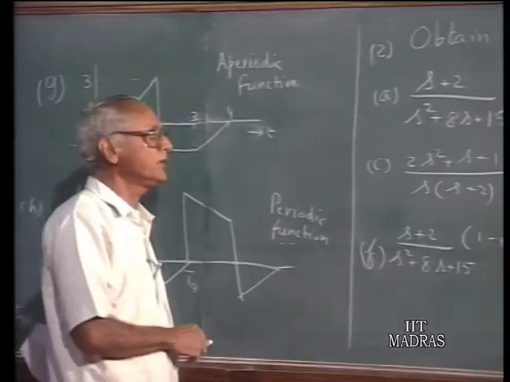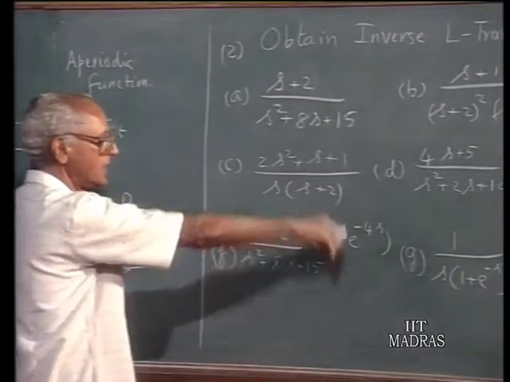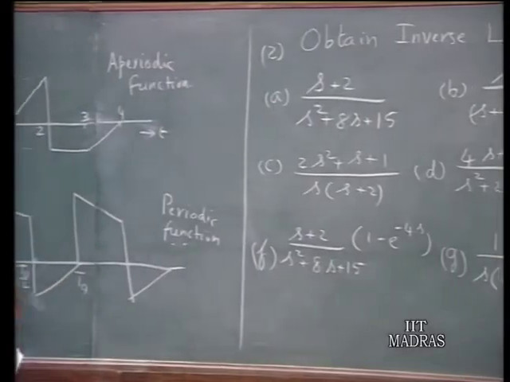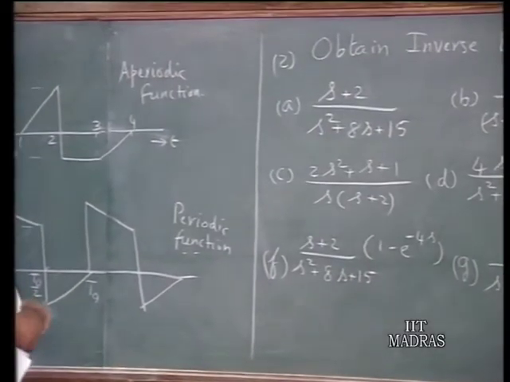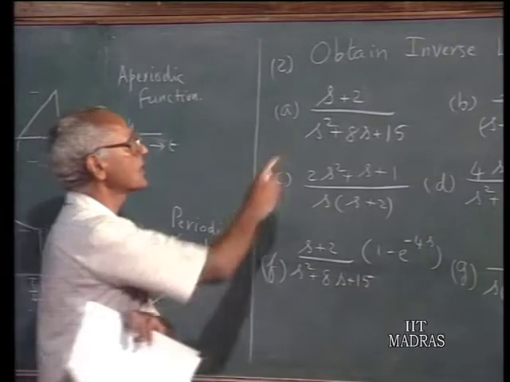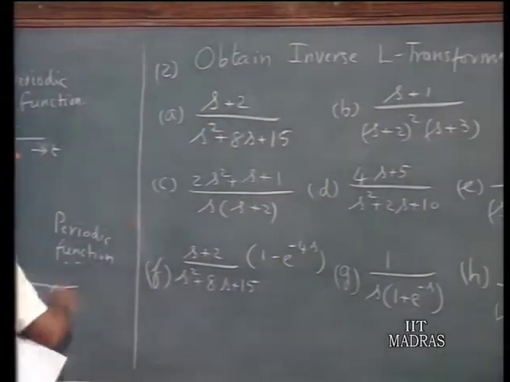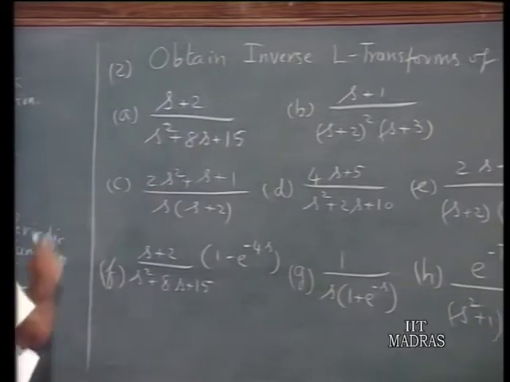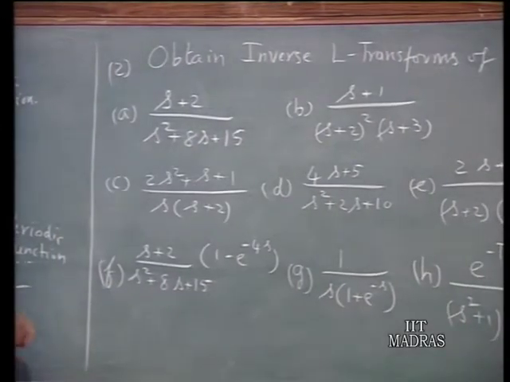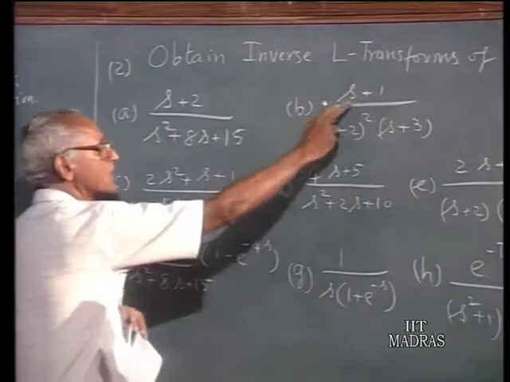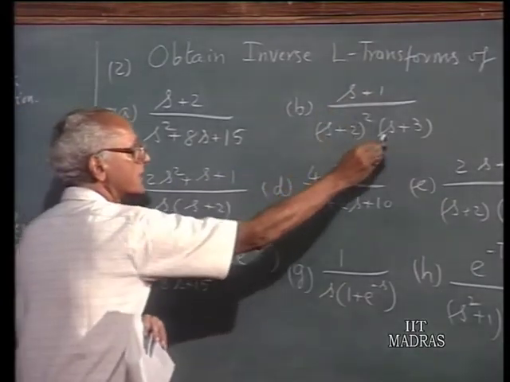As a second example, we have listed here a set of Laplace transforms. Find the time functions to which they correspond. That means find the inverse Laplace transforms of A, (s plus 2) over (s squared plus 8s plus 15). B, (s plus 1) over (s plus 2) whole squared times (s plus 3).